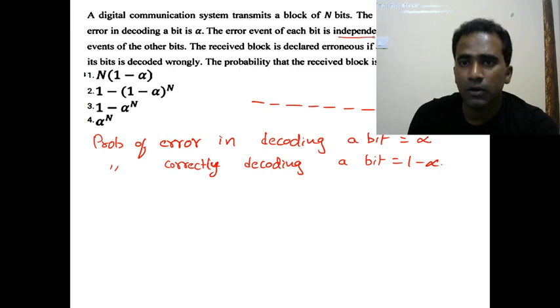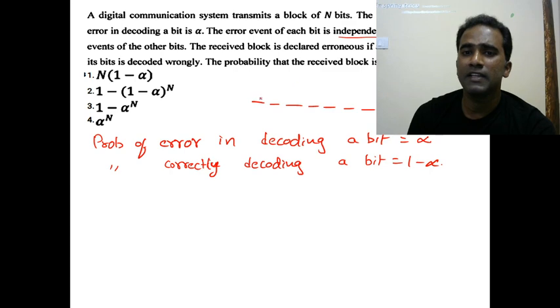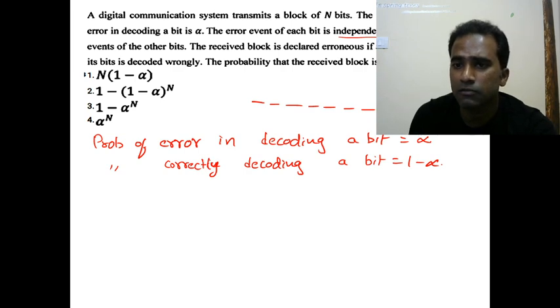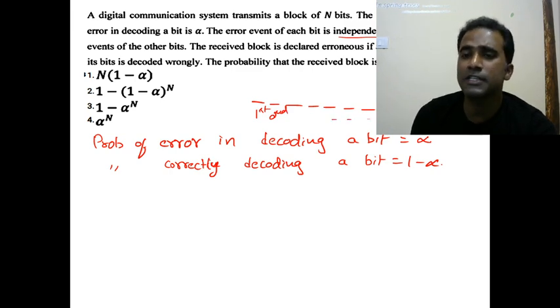So this is a very important condition. Whenever we're talking about the total probability, we can just multiply the individual probabilities. The received block is declared erroneous if at least one of its bits is decoded wrongly. If one of these n bits, first bit, second bit, third bit, and so on till n bits, is decoded wrongly, then you are going to declare the block as erroneous.